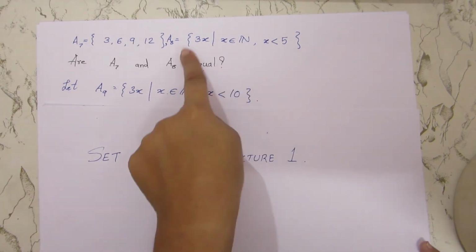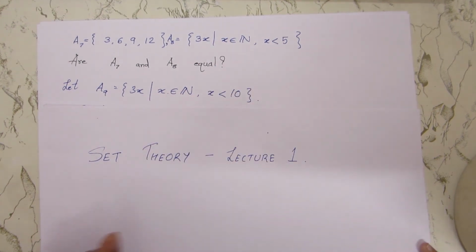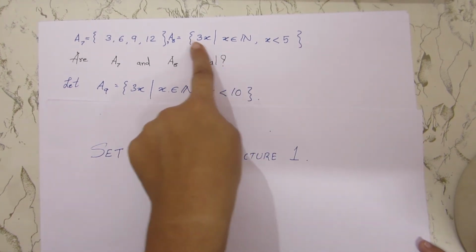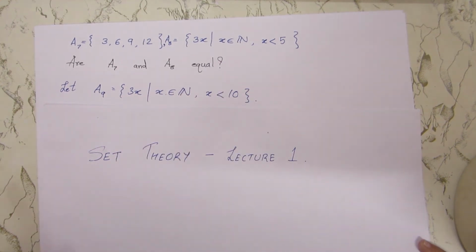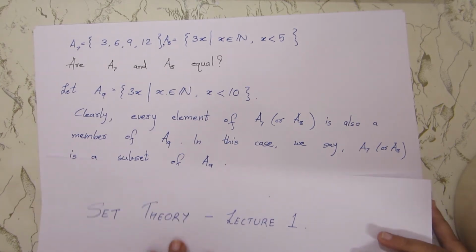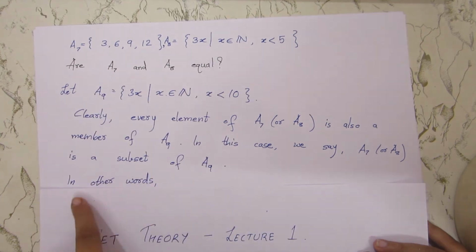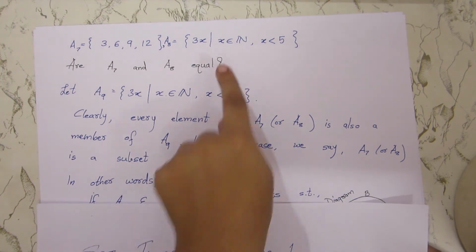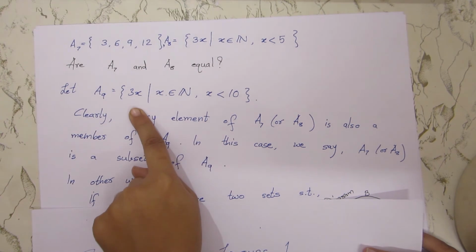So do you think all the elements of A8 are also elements of A9, or is it vice versa? Apparently, because this has less number of elements in it, all the elements of this should be in this because rest of the conditions are same, right? Yes. So then what do we say? In this case we say A7 or A8, because both of them are equal, is a subset of A9. That is, every element of A8 belongs to or is also a member of A9.